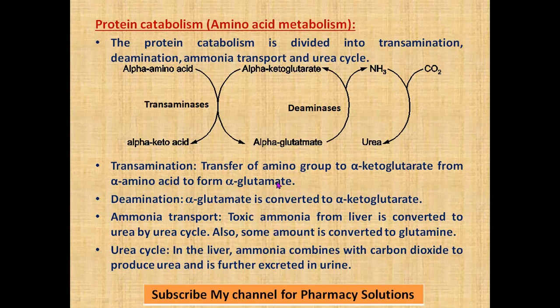My earlier video is already there on how toxic ammonia is detoxified in the urea cycle. The urea which is produced is an excretory product, and it is excreted in urine. In urine there are many excretory products. Urea is one of the major components of excretory products present in normal urine.